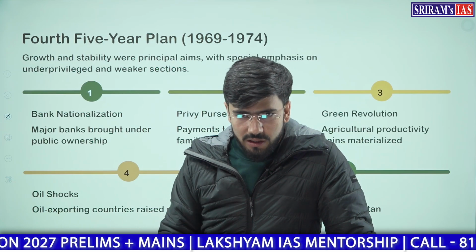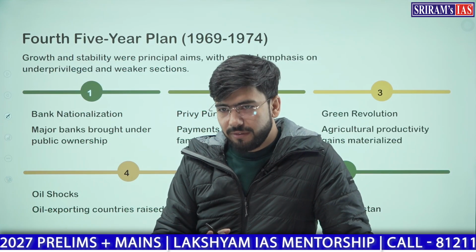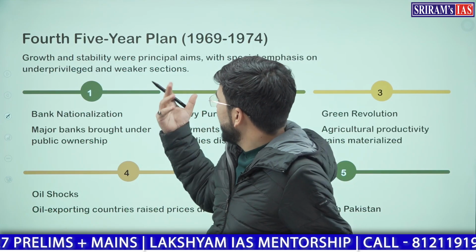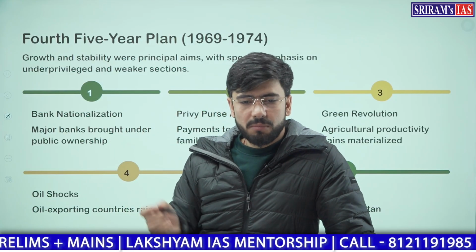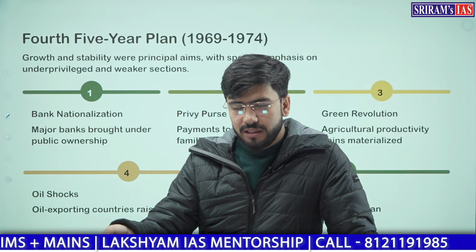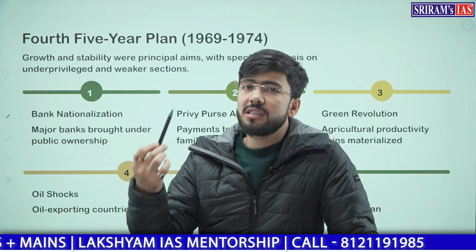With this, the fourth 5-year plan comes up in 1969 to 74, but from the 4th to the 11th, we will discuss this in the next video.